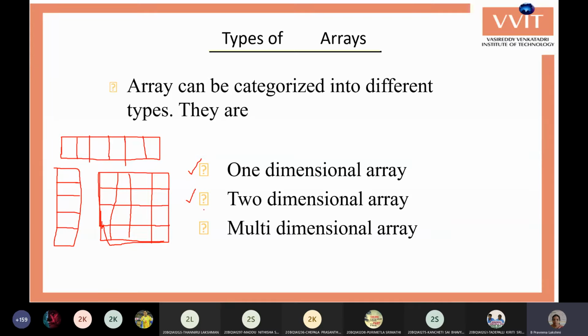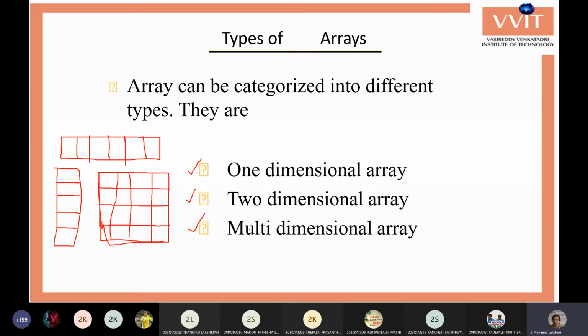Table type information is two-dimensional, and there may be other situations where we need more than two dimensions, which are called multi-dimensional arrays. This is also used in some cases, but for our concept of CP, we are using up to two-dimensional arrays only.